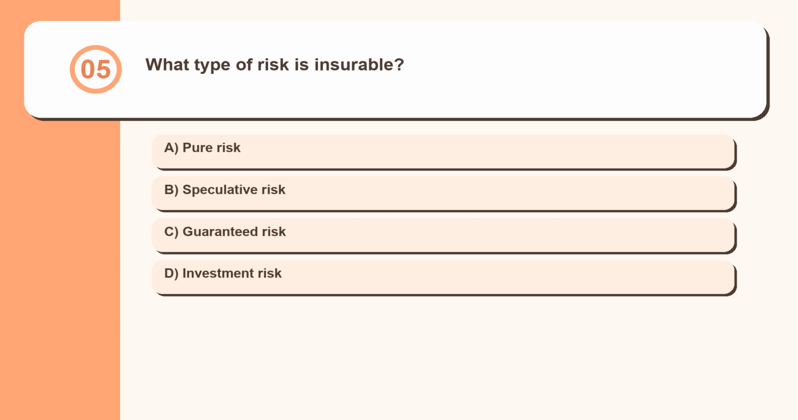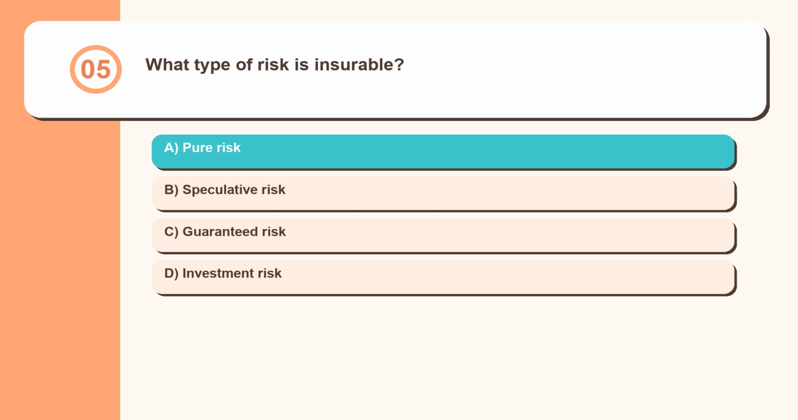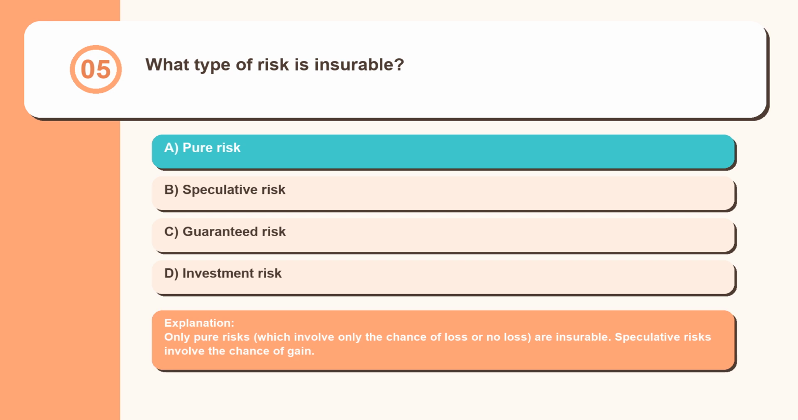Question 5. What type of risk is insurable? Pure risk, speculative risk, guaranteed risk, investment risk. Only pure risks, which involve only the chance of loss or no loss, are insurable. Speculative risks involve the chance of gain.